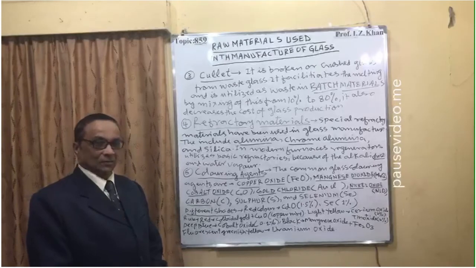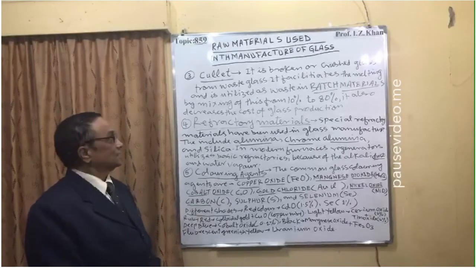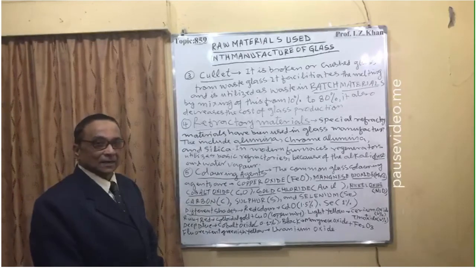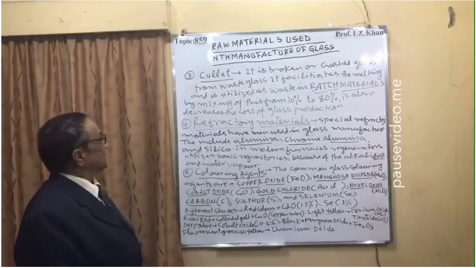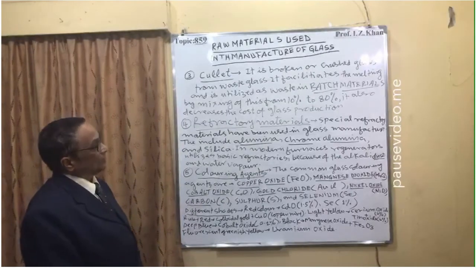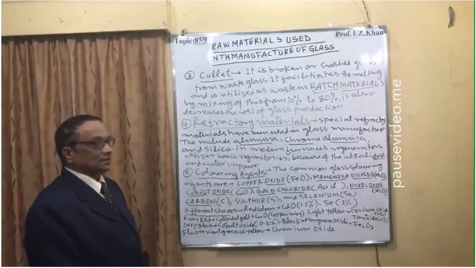In that batch material, cullet is added from 10 to 80%, which also decreases the cost of glass production.